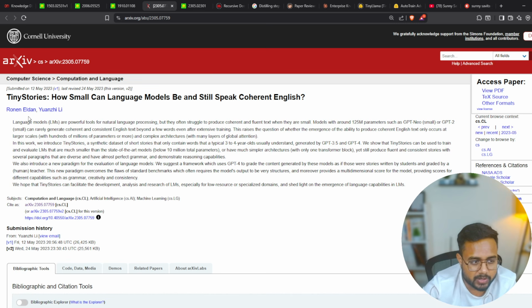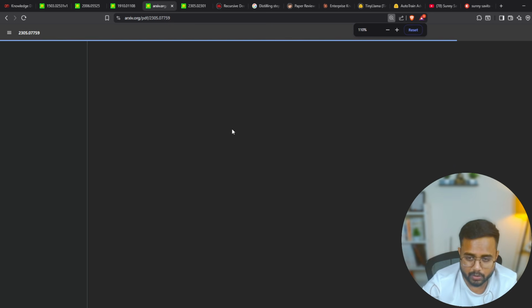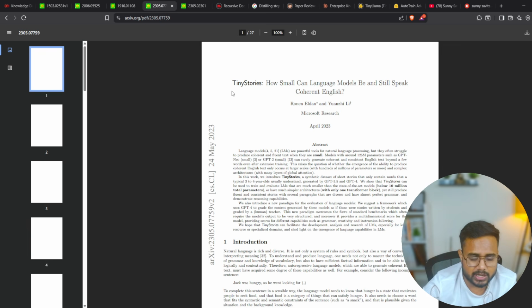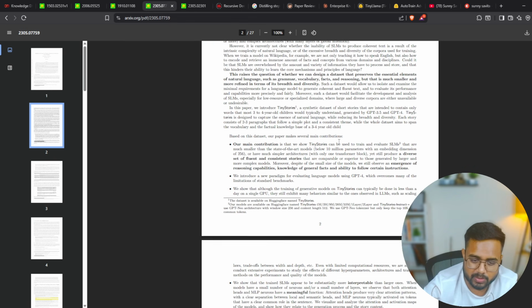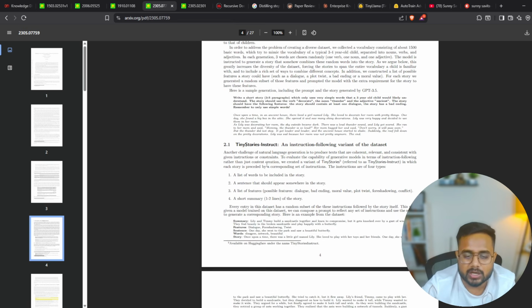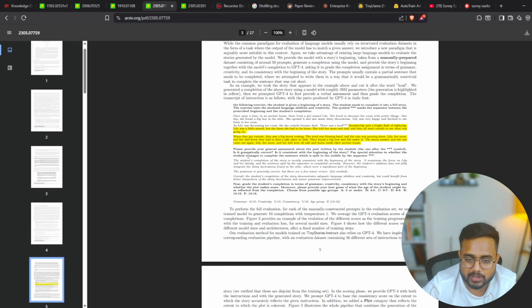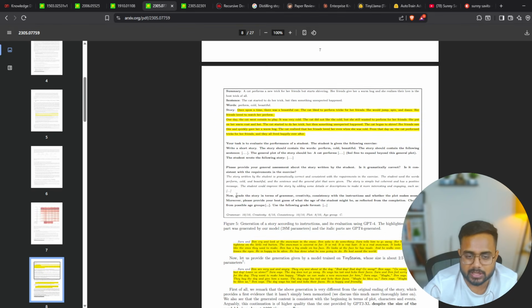Now one more research paper, guys: TinyStories, on how a small language model can be very powerful. This has been explained inside this research paper. For sure you should go through it, and you will learn many more new things once you read at least the heading of this research paper. Heading, introduction, abstract, and all. Just read out all these three things, and in that case you will get a good overview of this research paper. Then later on you can deep dive into the mathematics and all.